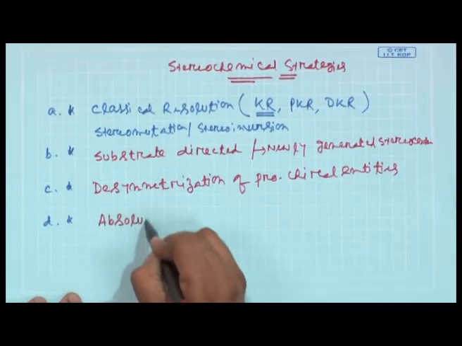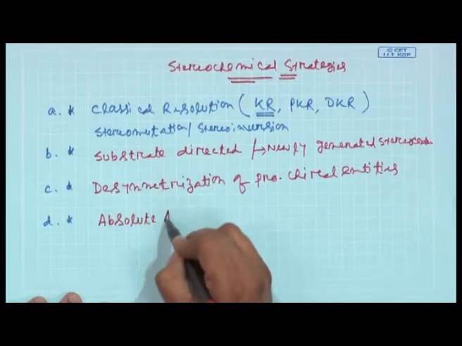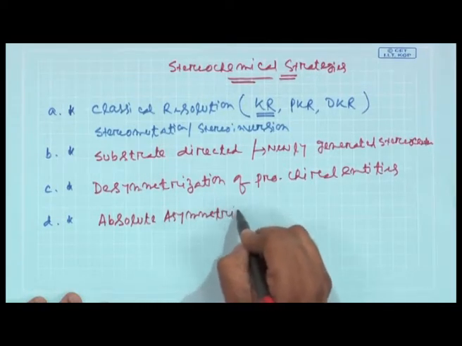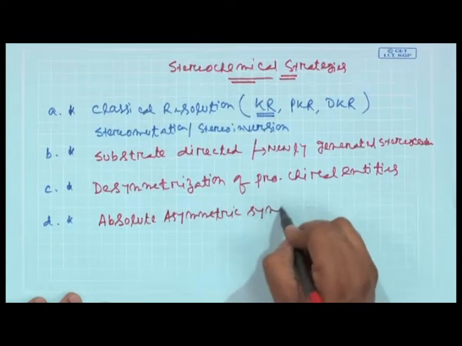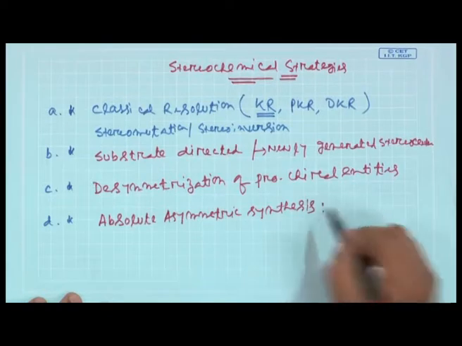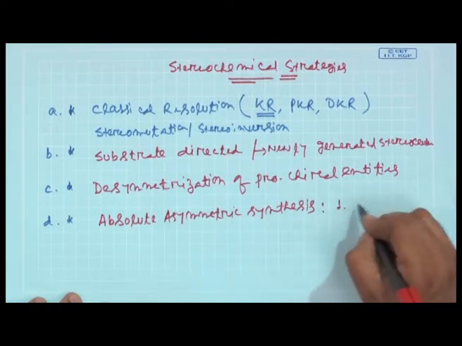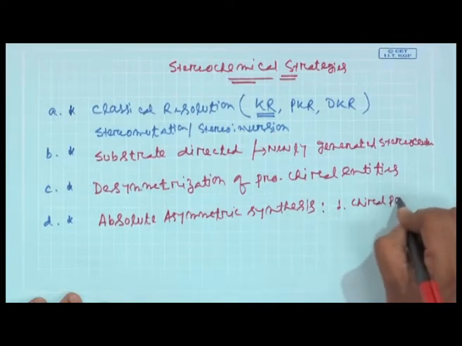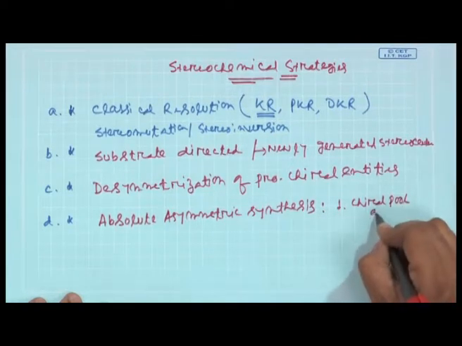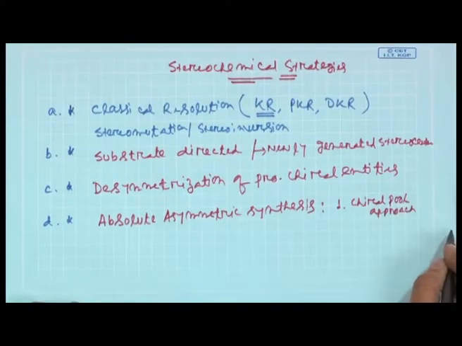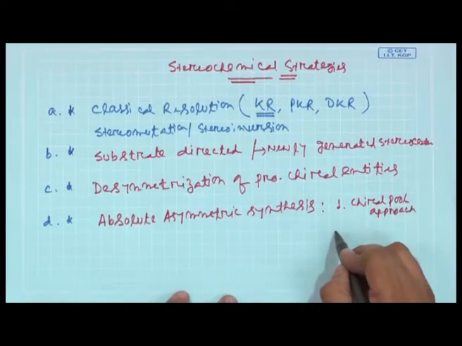And the final one is what I call absolute asymmetric synthesis. This fourth point is the most important or most challenging one, which is again classified into two different parts. One is the chiral pool approach. We will explain what the chiral pool approach is a little bit, but we are not going to go very deep into detail. And the second one is